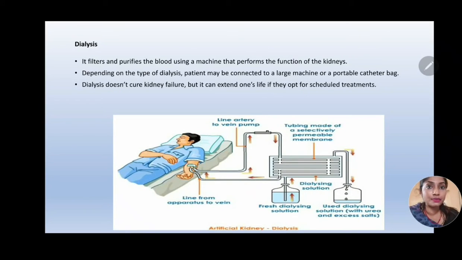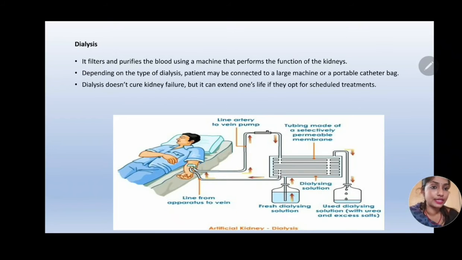Moving on to the second treatment option, that is dialysis. Dialysis filters and purifies blood using a machine that performs the function of kidneys. So dialysis is also known as artificial kidneys. It is done in a device outside the body. Depending on the type of dialysis, the patient may be connected to a large machine or a portable catheter bag. Dialysis does not cure kidney failure, but it can extend one's life if they opt for scheduled treatments.